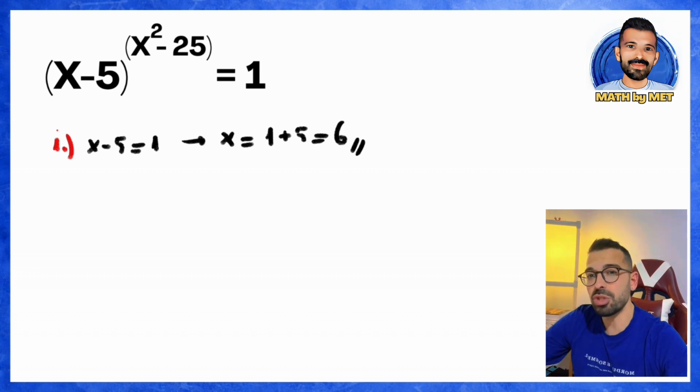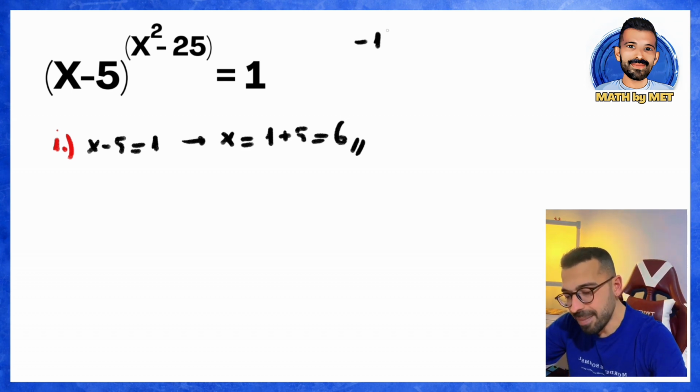The second thing you should think of in this type of question is this. Another possibility for the result to be 1 in exponentiation is as follows. If the base is negative 1, then if the exponent above is an even number, the result is equal to positive 1. Let's show this right away. For example, the even power of negative 1, which I'll denote as 2k to show it's even.